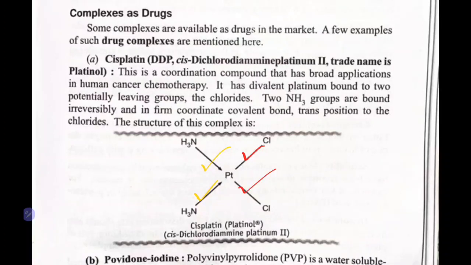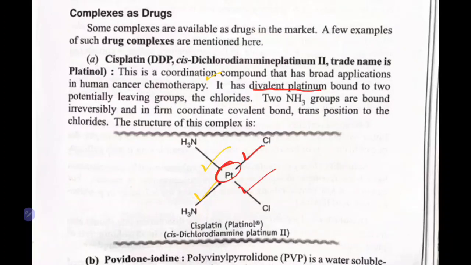Now, this is a coordination compound. This is a coordination compound that has broad application in human cancer therapy. So we use this in human cancer therapy. It has a divalent platinum. See here, platinum.